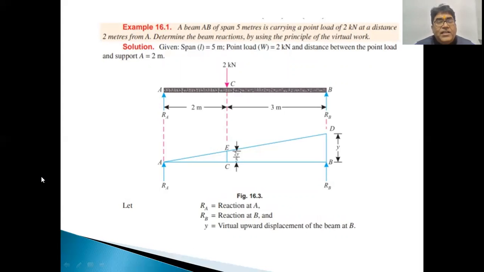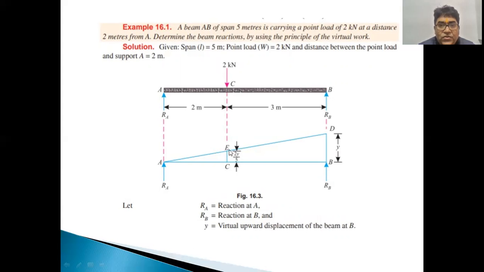Okay, the final part of today's lecture: we will take an example. A beam AB of span 5 meters is carrying a point load of 2 kilonewton at a distance of 2 meters from A. The remaining distance BC will be equal to 3 meters. Determine the beam reactions by using the principle of virtual work.